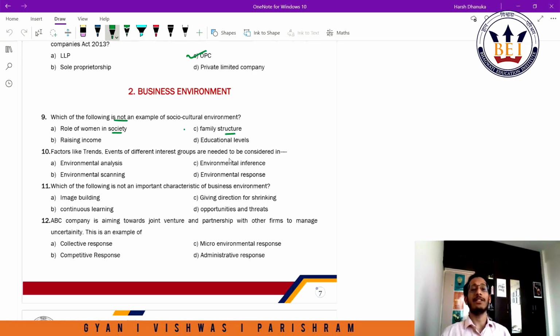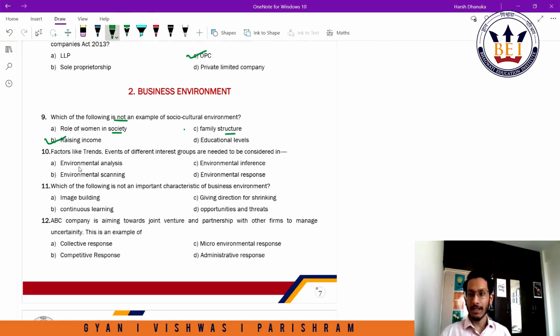Educational levels, what is the level of education in the society, right? What percentage of your population is educated? So that talks about society. Rising income, so the rising income, I think this should have been rising income level. The rising income level is not a socio-cultural environment, but this is more of a demographic assessment of your population to assess how can you segment your population into different income classes. So this would not be a socio-cultural environment, and hence this happens to be the right answer for question number 9.